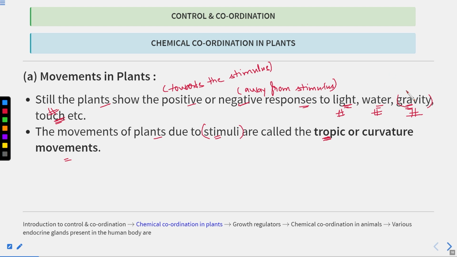These are external stimuli. The plant reacts either by moving towards the stimulus or away from the stimulus, and these are also known as curvature movements. Why are they called curvature movements? Because there is growth of the cells in a certain region and less growth of the cells in the other region, and that causes the curvature, and the change in the curvature causes the movements.